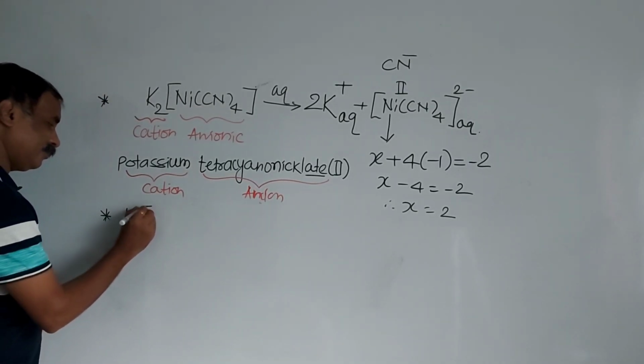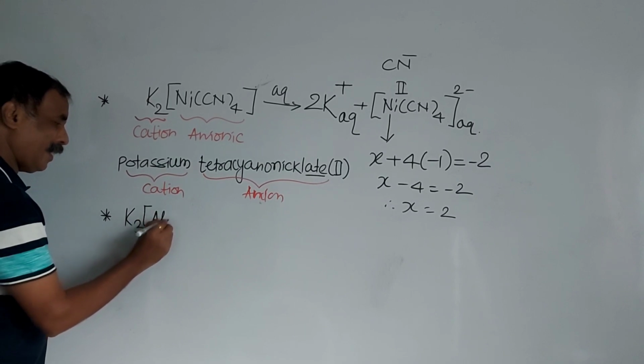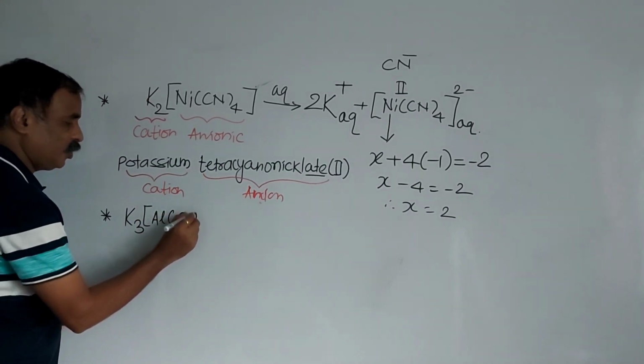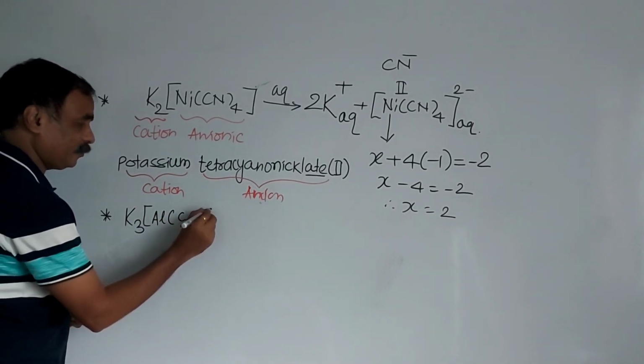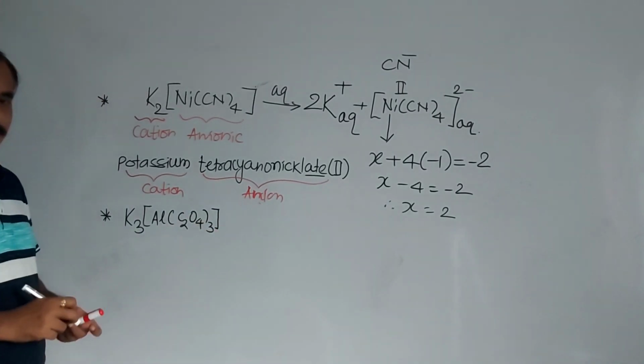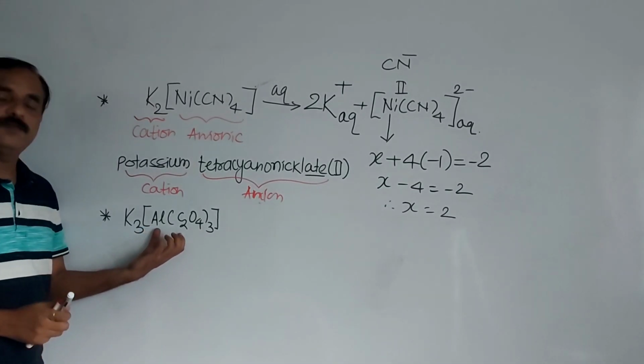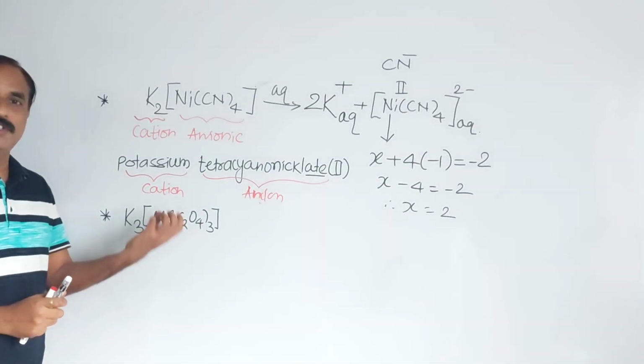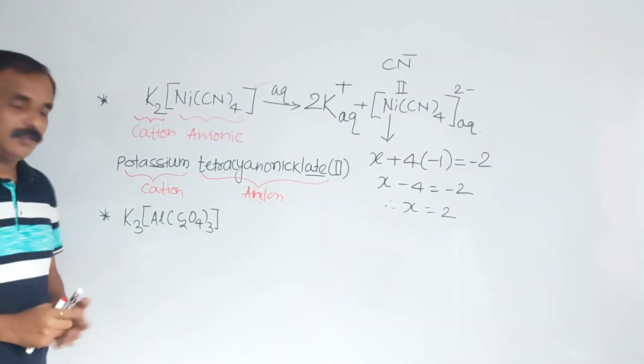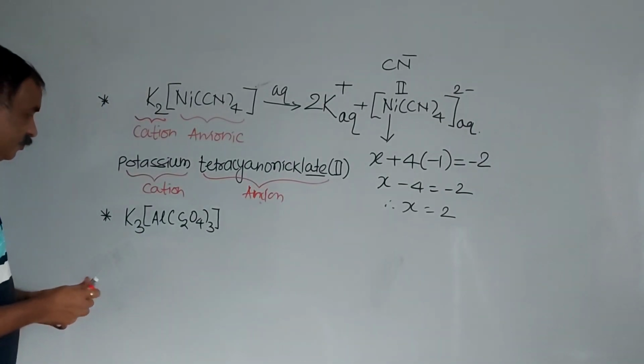K3[Al(C2O4)3]. Again here an anionic complex is there. The position of the square bracket, the position of the complex, is to the right-hand side. This is the cationic part.